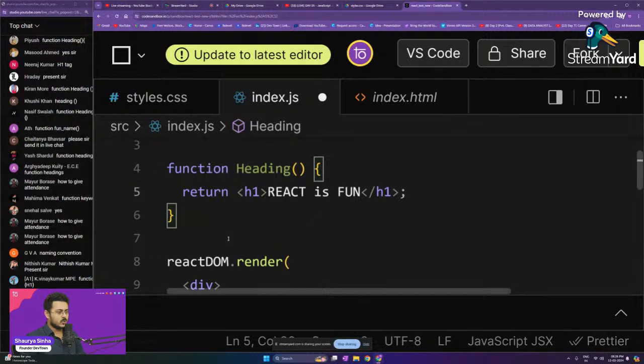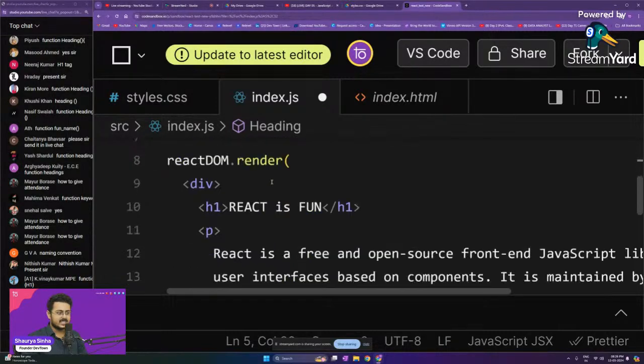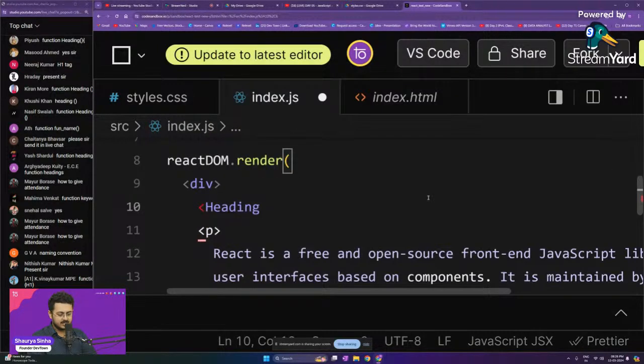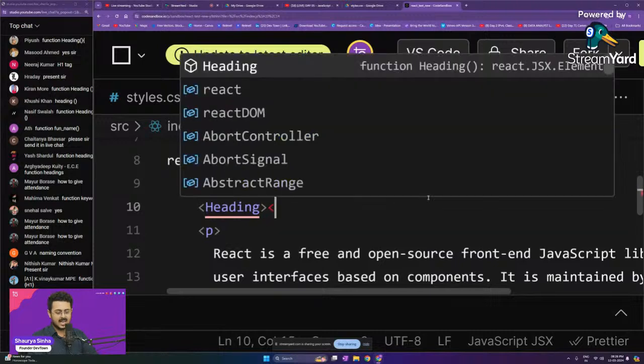Now to use this as a component inside of our render property itself, we will replace the h1 tag right over here with the component name. I can put it up as Heading, as an opening tag and a closing tag.